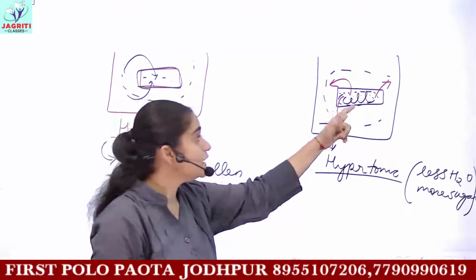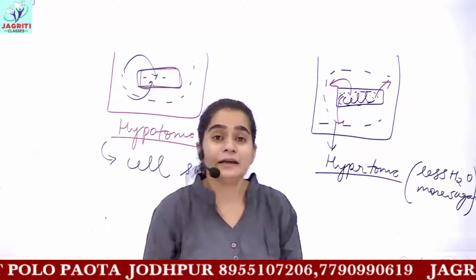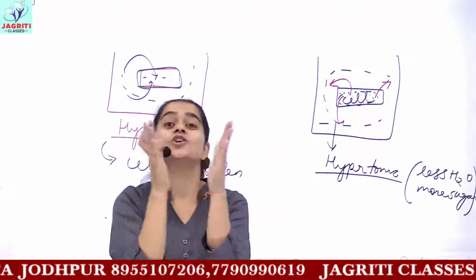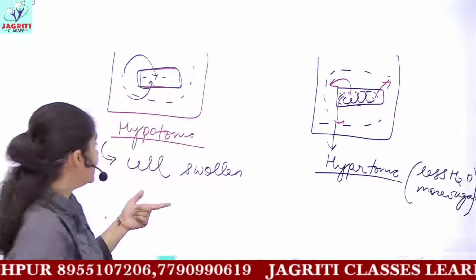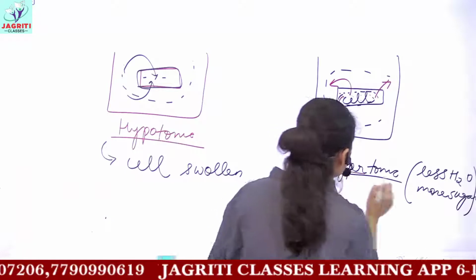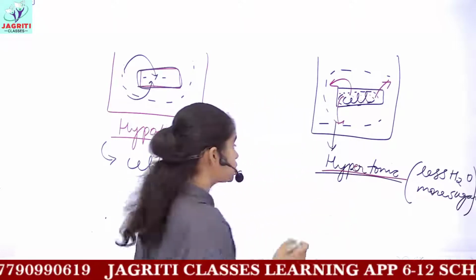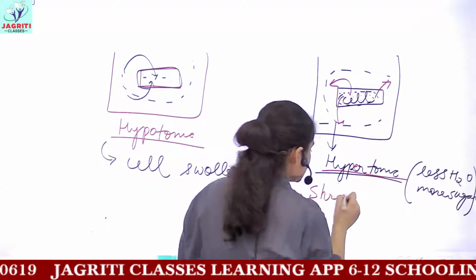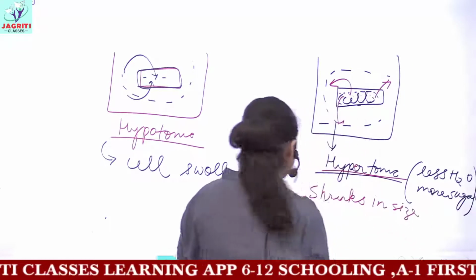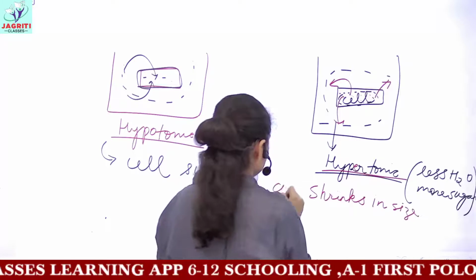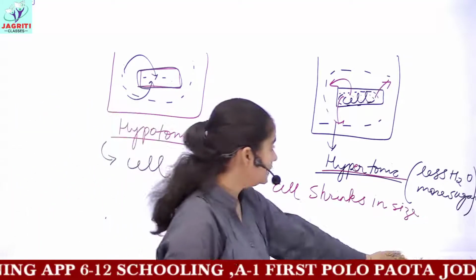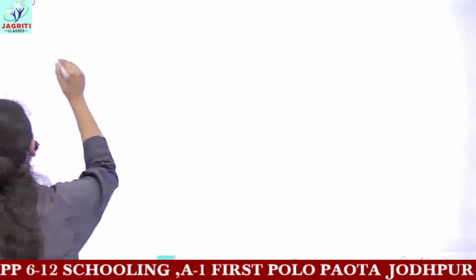And as you see, when this cell loses water, when the water flows out, the cell would get shrunk. So in case of hypotonic, your cell gets swollen up, but in the case of hypertonic solution, your cell shrinks in size. So this is the basic difference between hypotonic and hypertonic solution. And the last case, that is of isotonic.